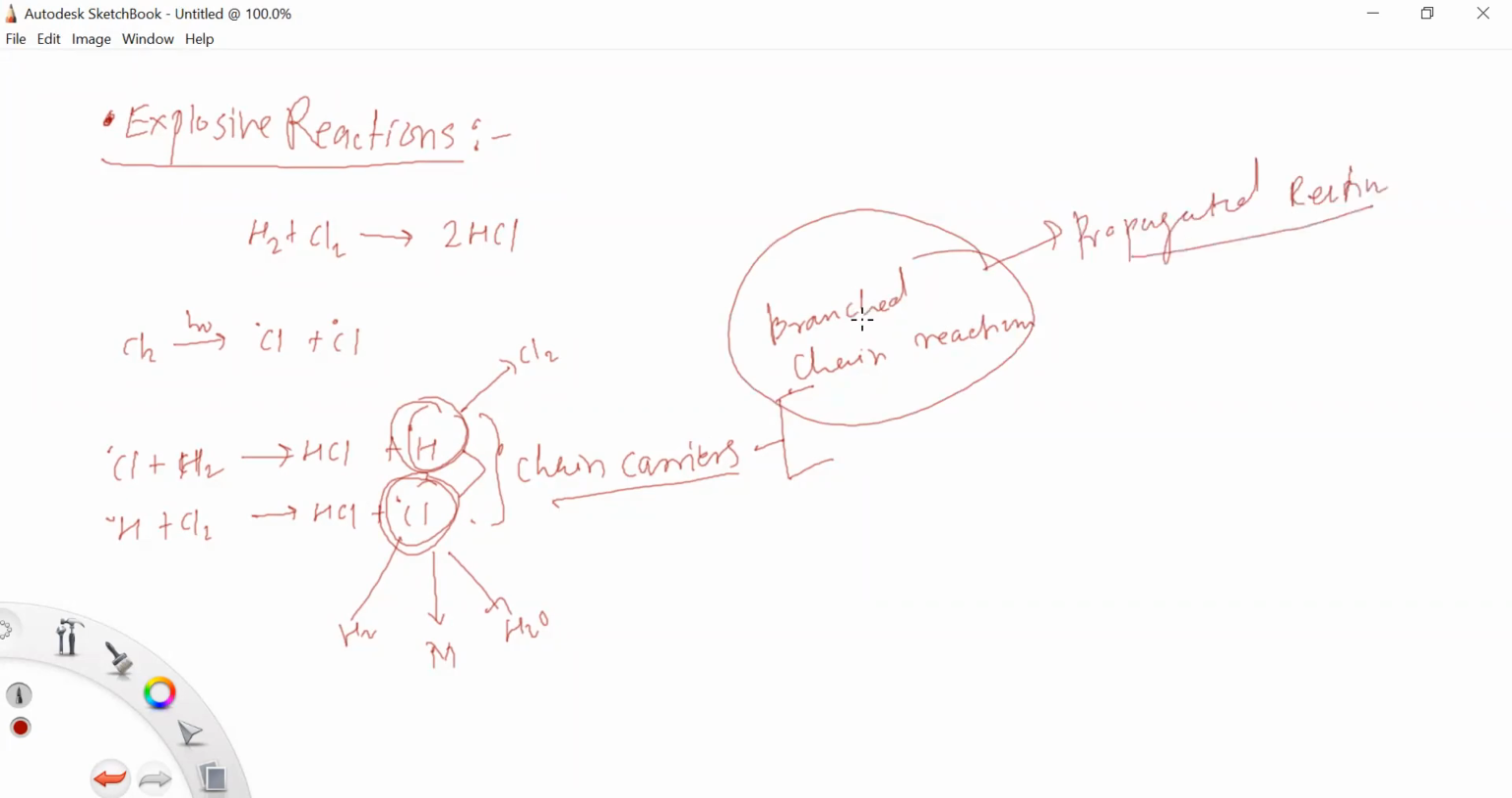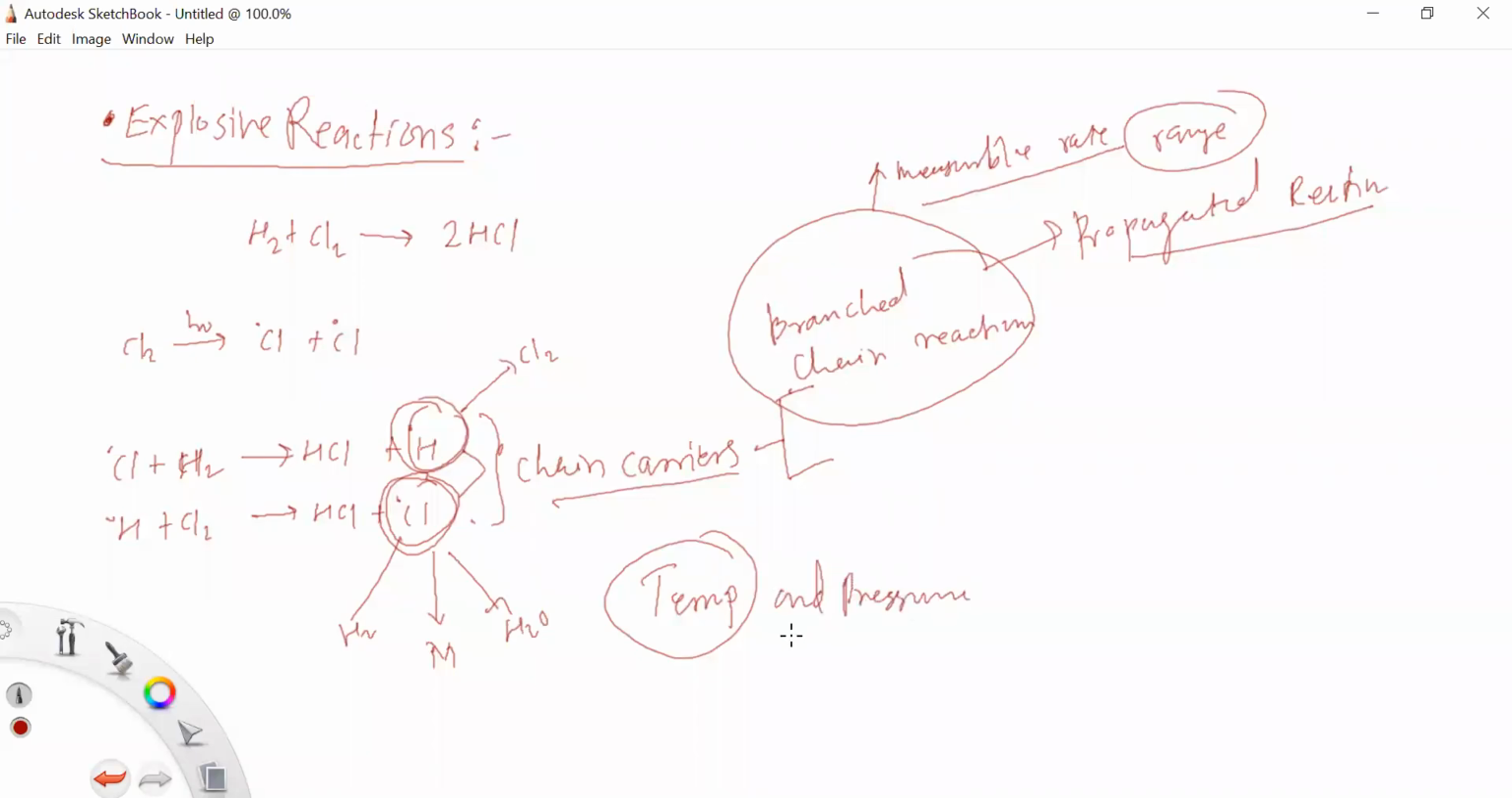Now, a very important thing is that this branch chain reaction proceeds at measurable rates. The rate of reaction can be measured very easily within a particular range. Now what is this range? These reactions happen because of temperature. And we know the relation between temperature and pressure: if pressure is increased, temperature decreases, and if temperature is increased, pressure decreases. So it is vice versa.